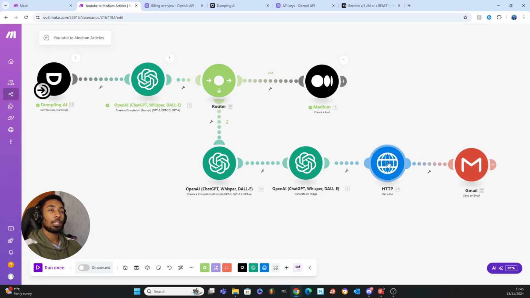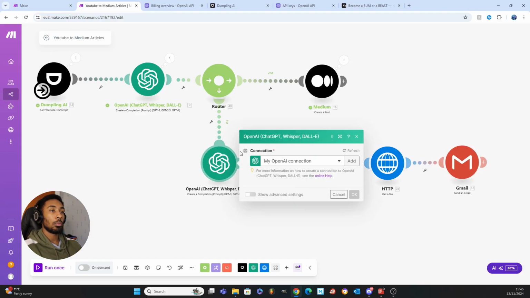So this extra step isn't needed if you're using DALL-E version 3, but if you're using version 2, then you need this extra step here for some reason. Otherwise, it just won't generate an image. And then that image is going to be sent to your email address. So what does it look like? Let's just go into the blocks.